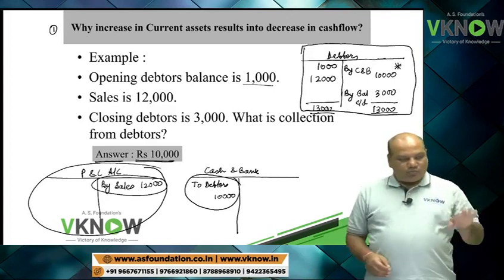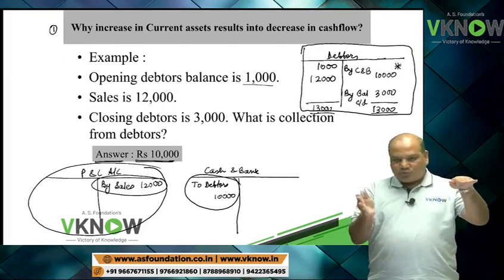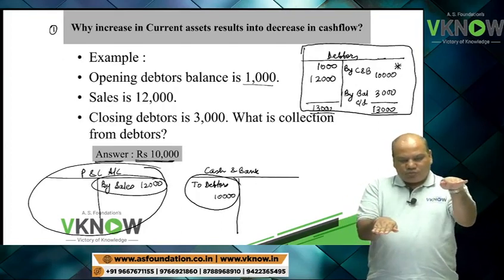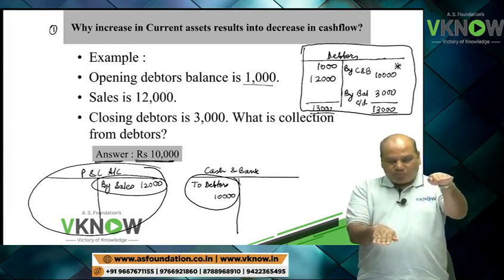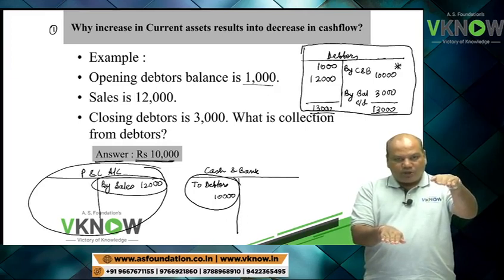So suppose this is P&L account, 12,000. And suppose my right hand is cash. So P&L account will show more profit, but cash balance will show less cash inflow. Who is more right now? P&L account, my left hand. P&L account is more. My cash balance, right hand now, is less.